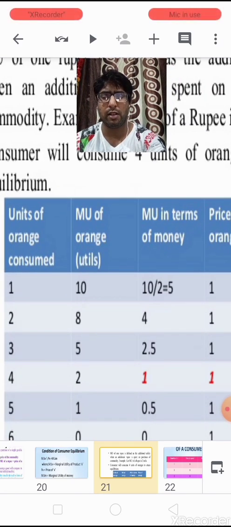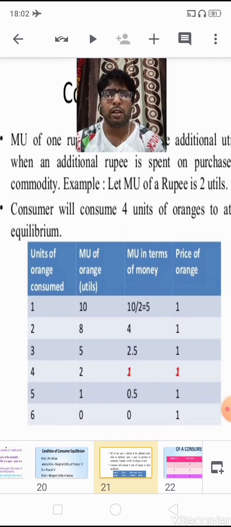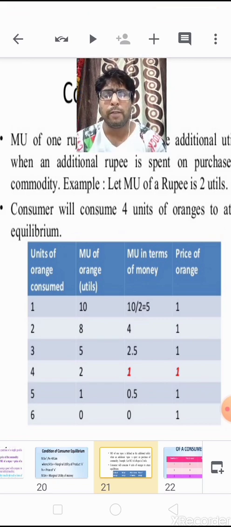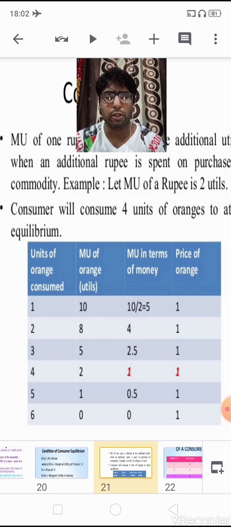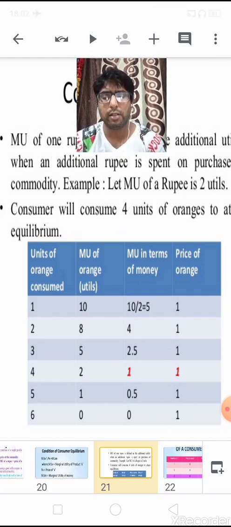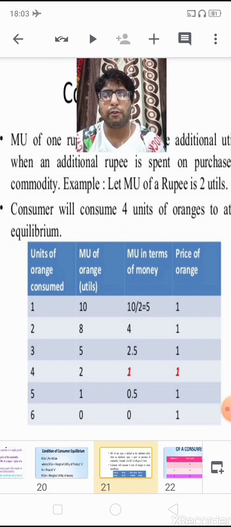Now with this question, children, let us see. Here the consumer is consuming some units of oranges, first, second, third, fourth, fifth, sixth units. The marginal utility of orange in utils is given as 10. As I just said, from every 2 utils, the marginal utility of 1 rupee can be achieved.